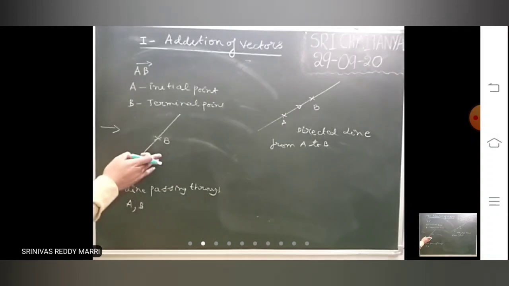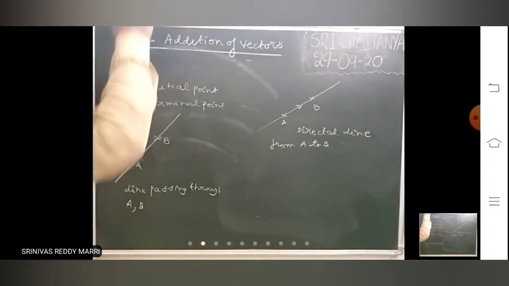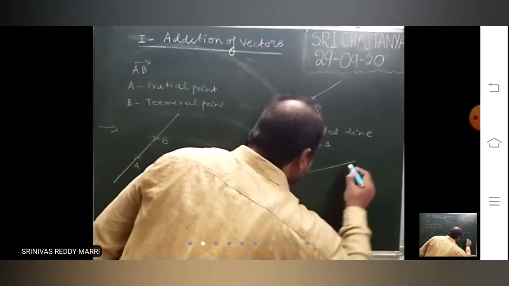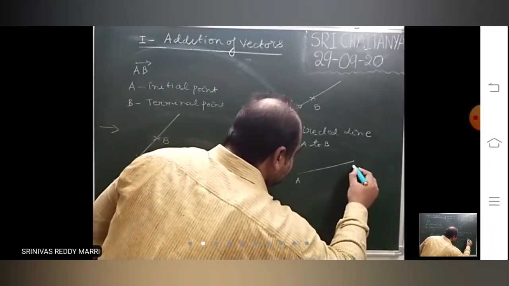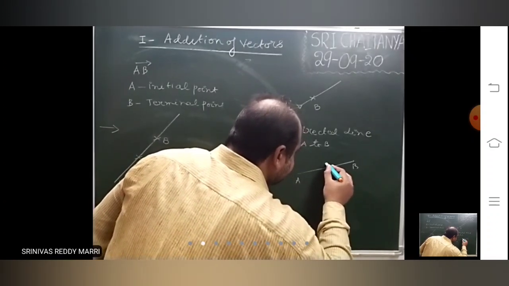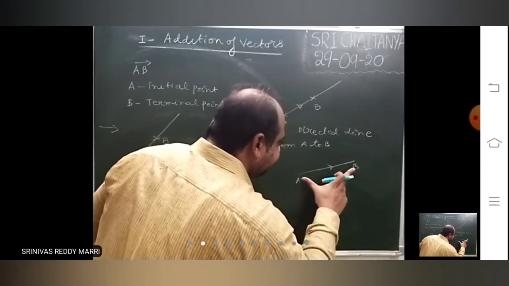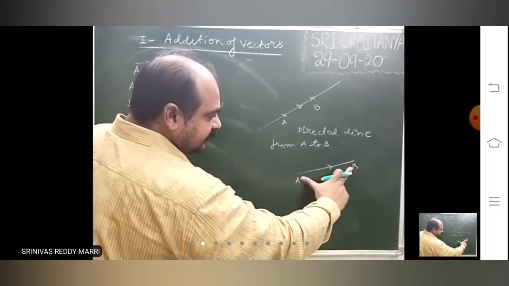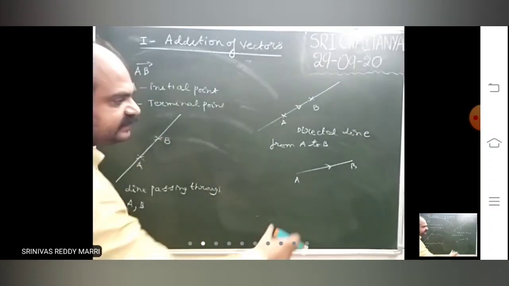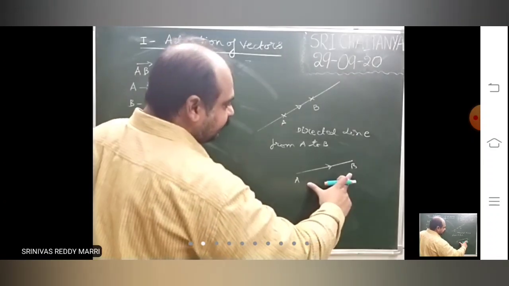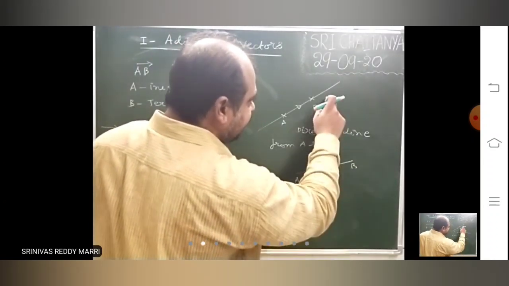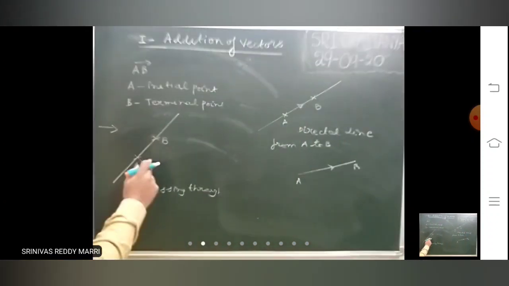Look here. This line has no direction and no length, infinite length. It is just a line passing through A and B. We have seen this vector. Now look at this: it has finite length, called magnitude, and is directed from A to B. This is a directed line segment. A directed line segment is nothing but a vector.